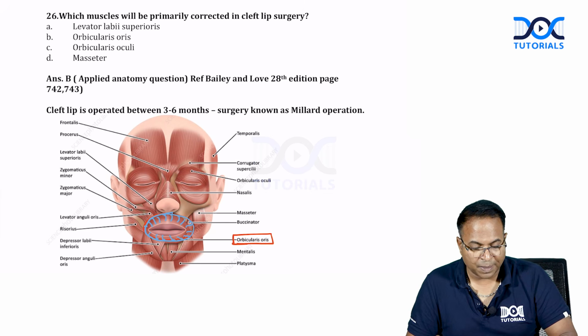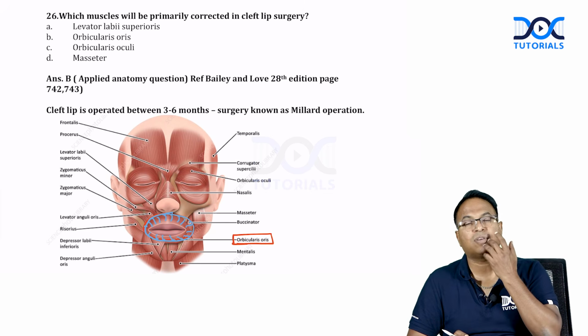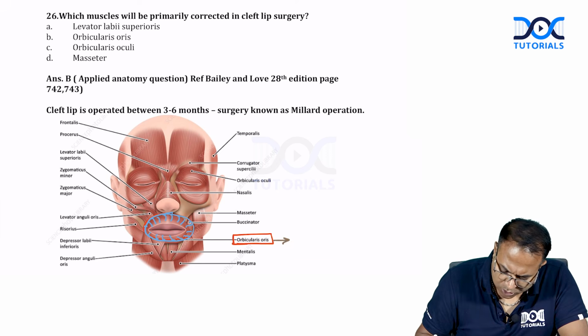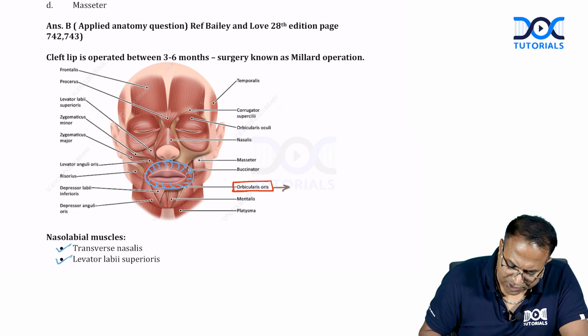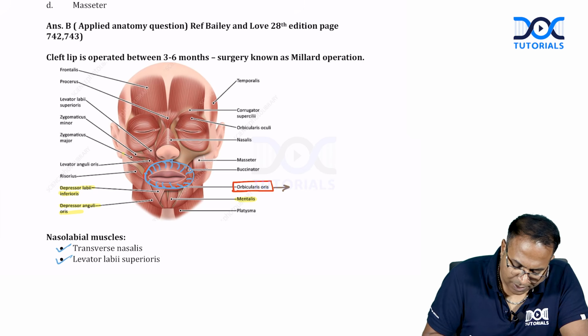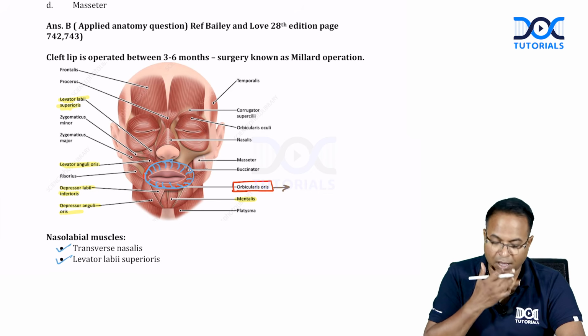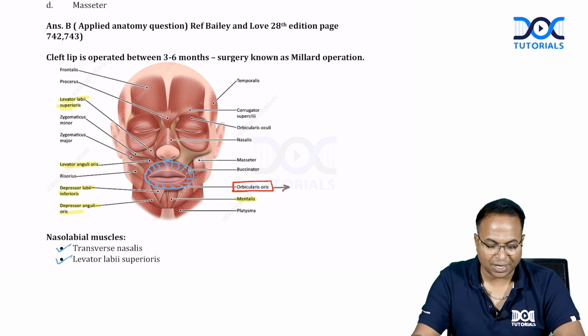They are just asking which muscle will you correct in a cleft lip. Cleft lip is involving the lip muscle mainly. Therefore, I should first of all correct this orbicularis oris. Afterwards, you can correct whichever muscle may be affected like depressor labii, depressor anguli, mentalis, levator labii superioris, levator anguli oris. All these things you can correct afterwards. But the most important muscle to be corrected is orbicularis oris. This is a new question asked in the exam.